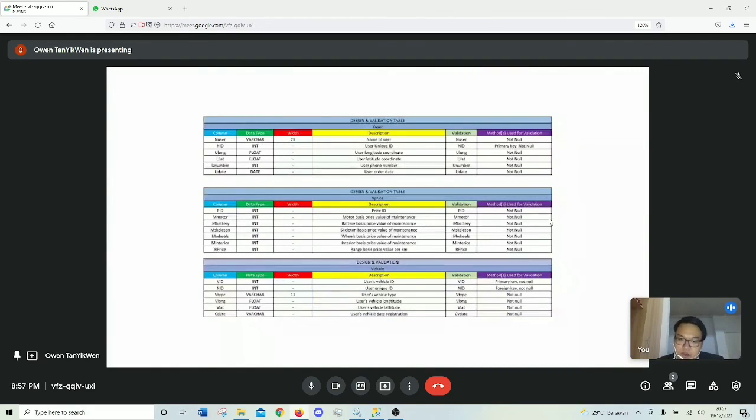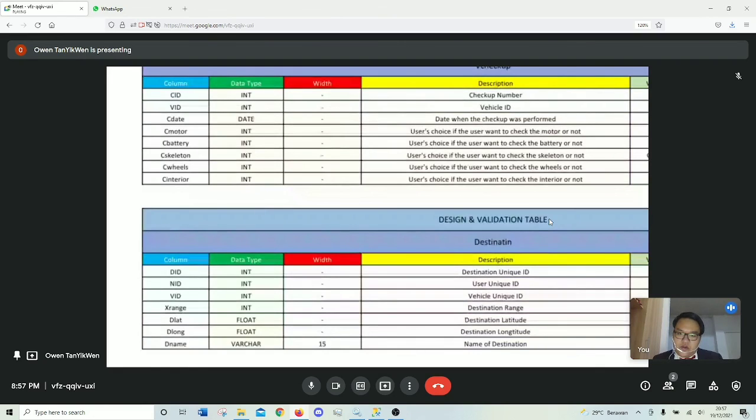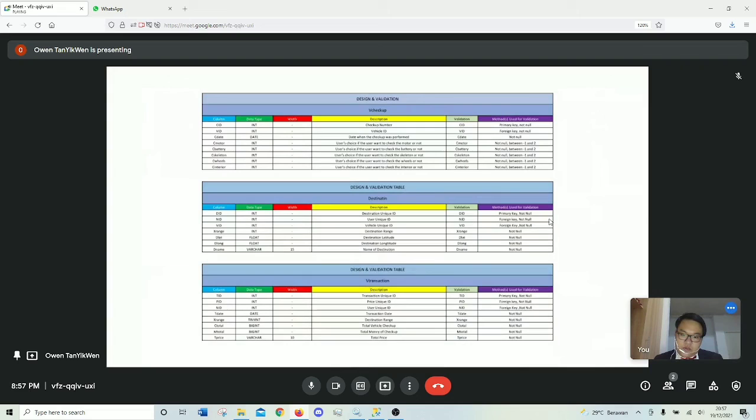And then for the rest, they are basically the same. There is nothing really changing for the rest. They all have the same description. For example, a C motor is to check whether or not the user wants to check his motor, and the ID and validation and column, both are just the same.